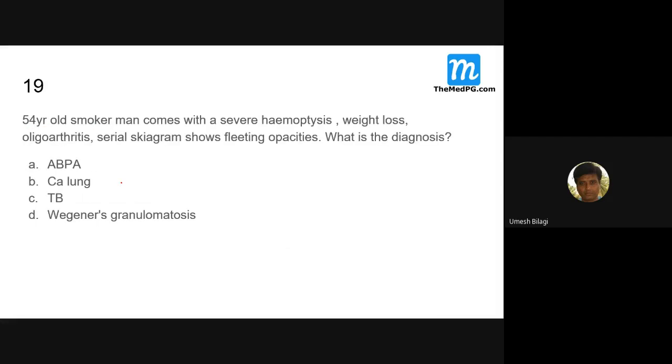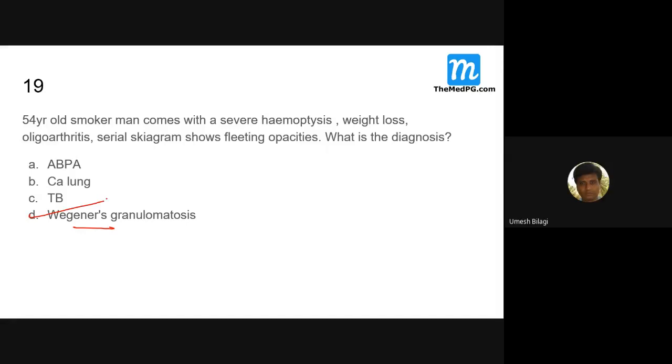A 54-year-old smoker man comes with severe hemoptysis and has weight loss and oligoarthritis. Serial chest X-ray shows fleeting opacities. Where do you get fleeting opacities? ABPA, sir. What is the diagnosis? ABPA. But what about oligoarthritis? Oligoarthritis you get classically here. This will be the better answer.